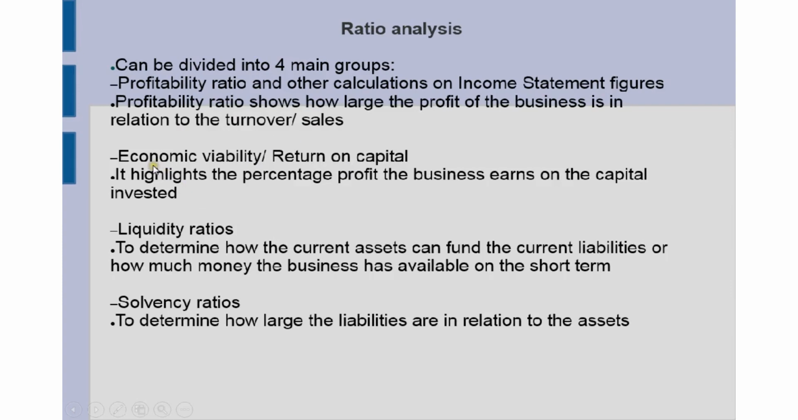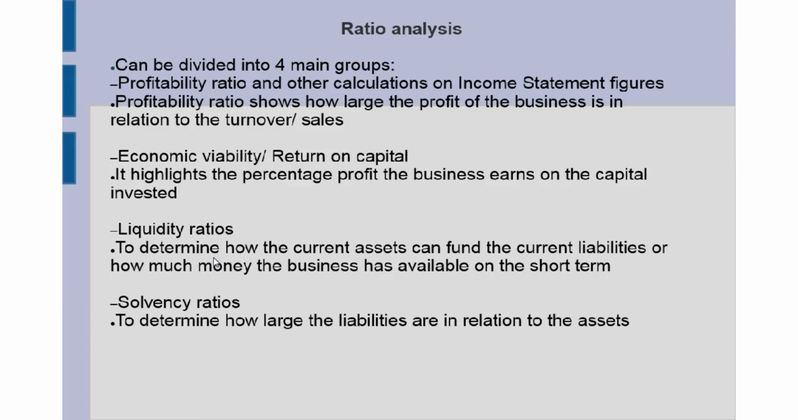The second group will be the economic viability or the return on capital that the owner needs to know. It highlights the percentage profit the business earns on the capital invested in the business. The third group will be the liquidity ratios, and here we're looking at how liquid the business is, or how much money the business will have on the short term. And these will then be determined by how the current assets can fund the current liabilities in the business.